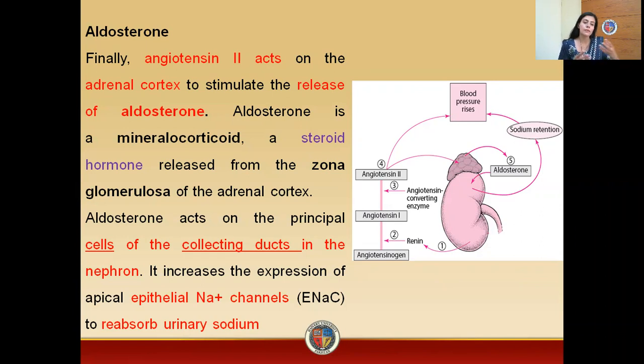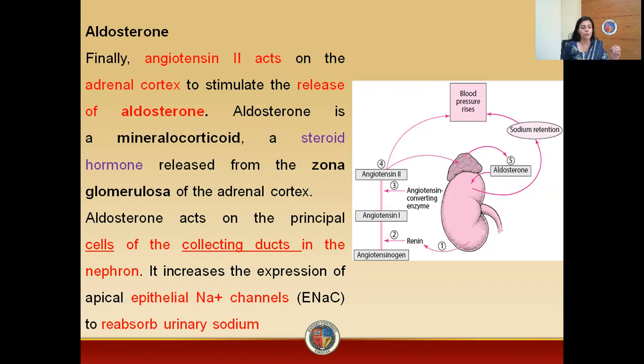So whenever there is an increase in production of aldosterone, this aldosterone will act on the cells of the collecting duct. As a result of this, there will be an increase in expression or production of the sodium channels. The name of these sodium channels is the epithelial sodium channels, ENaC: E for epithelial, Na representing sodium, and C is the channel. So whenever there is increased expression of the sodium channels, what will these sodium channels do? They will reabsorb sodium from the urine.